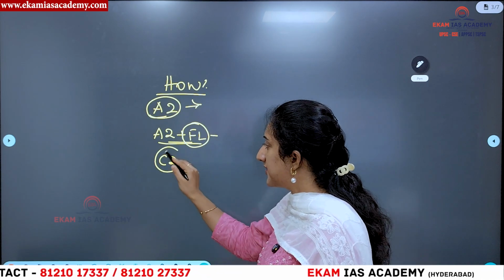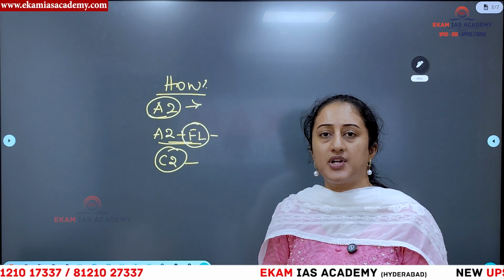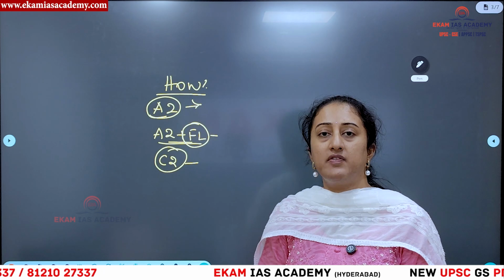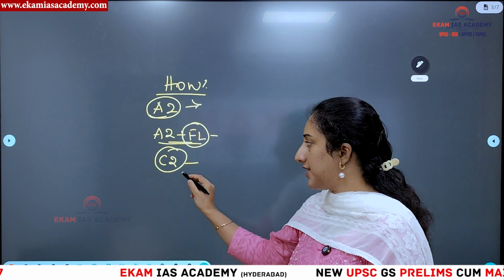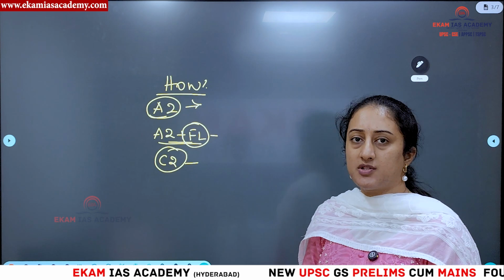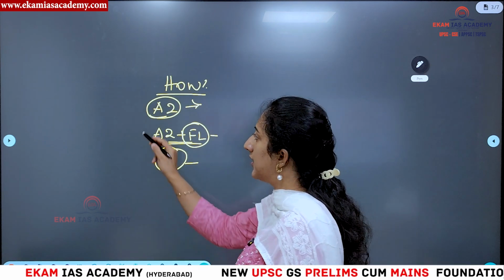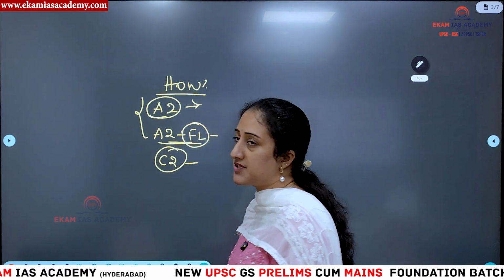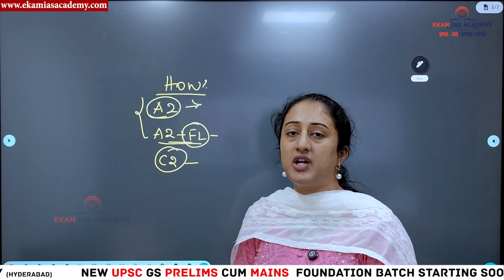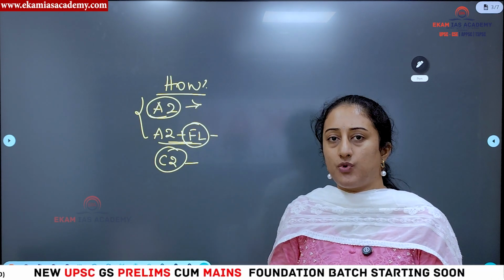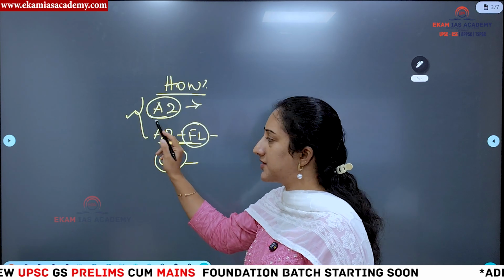Then what is C2? C2 is nothing but the money that is spent on rent, or even running a tractor and getting all the equipment, that we consider as C2. But on what grounds is the MSP calculated? Currently, whenever MSP is being determined by CACP, A2 and A2 plus FL are taken into the criteria. So that is how MSP is getting determined.